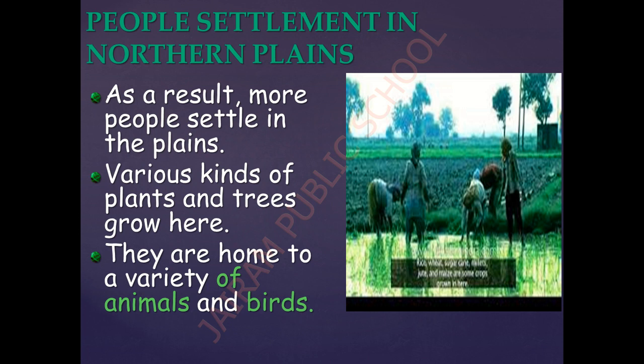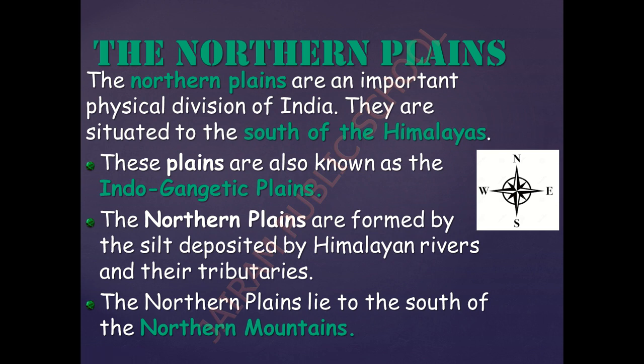So what are all the crops grown here? Rice, wheat, sugarcane, millets, jute and maize are some of the crops which are grown here. And not only these crops, various kinds of plants and trees are also grown in the plain areas. And along with it, there are varieties of animals and plants which have their home in these areas. So next we are going to learn about the northern plains.